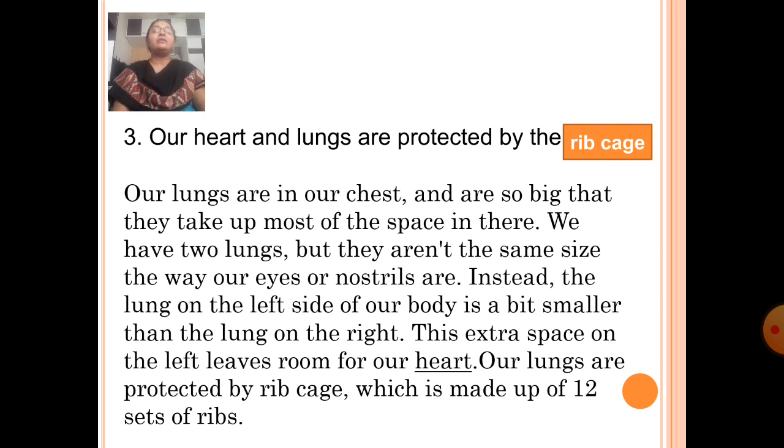Our lungs are in our chest and are so big that they take up most of the space in there. We have two lungs, but they aren't the same size the way our eyes or nostrils are. Instead, the lung on the left side of our body is a bit smaller than the lung on the right. This extra space on the left leaves room for our heart. Our lungs are protected by the rib cage, which is made of 12 sets of ribs.